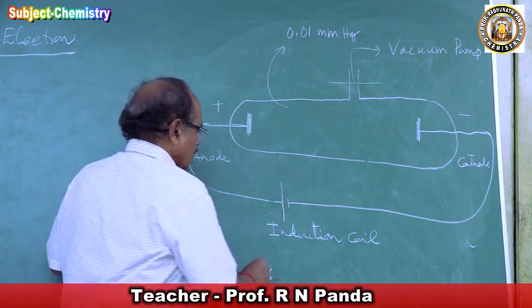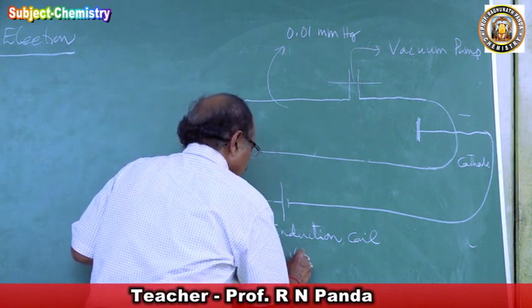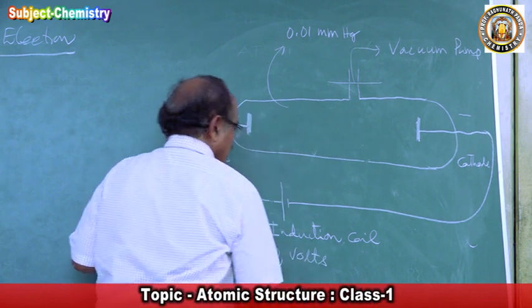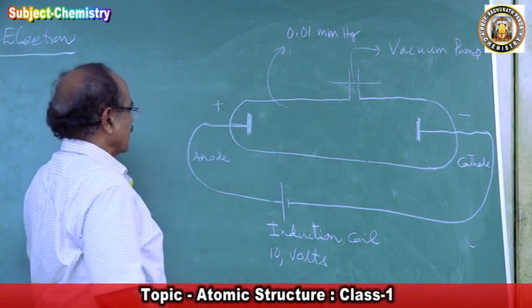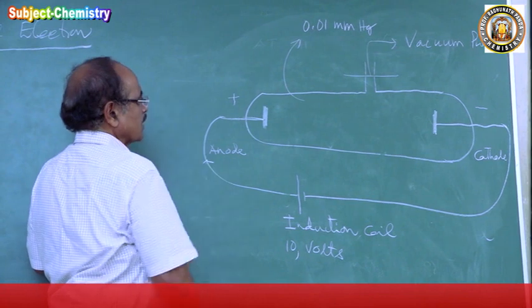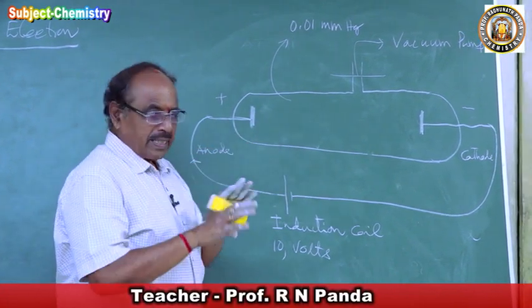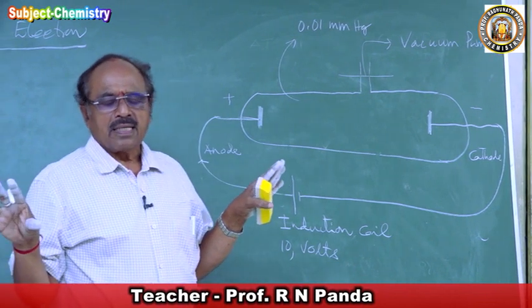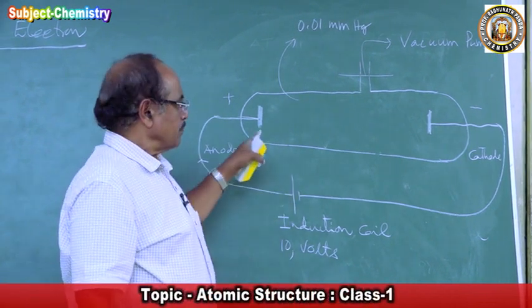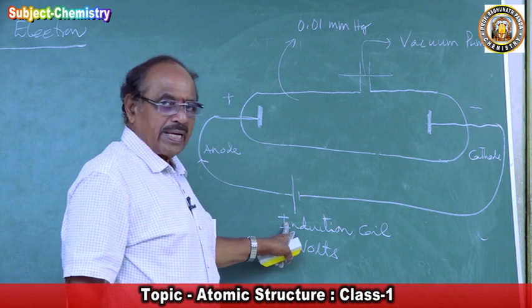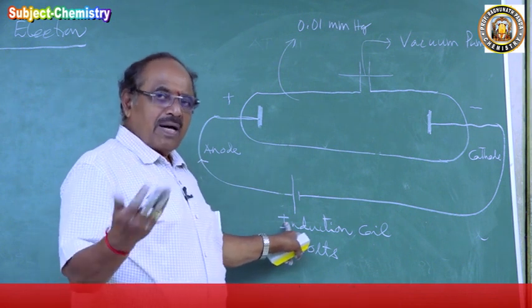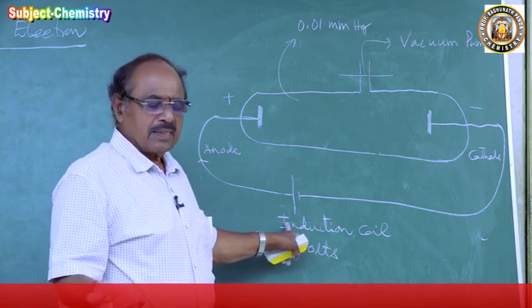And they passed 10,000 volts of electricity. They took a gas and connected the two electrodes to the induction coil, then allowed the electric current to pass through the gas.